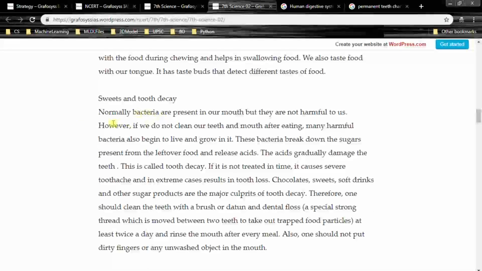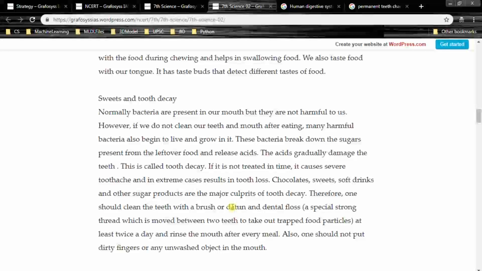Sweets and tooth decay. Normally bacteria are present in our mouth, but they are not harmful to us. However, if we do not clean our teeth and mouth after eating, many harmful bacteria also begin to live and grow in it. These bacteria break down the sugars present in the leftover food and release acids. The acids gradually damage the teeth. This is called tooth decay. If it is not treated in time, it causes severe toothache and in extreme cases results in tooth loss. Chocolates, sweets, soft drinks and other sugar products are the main culprits of tooth decay.